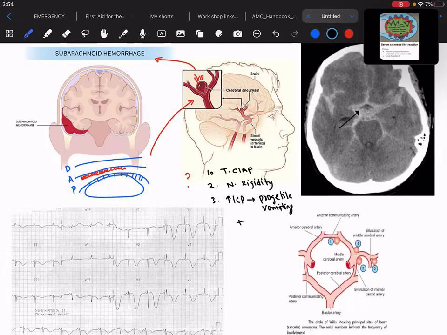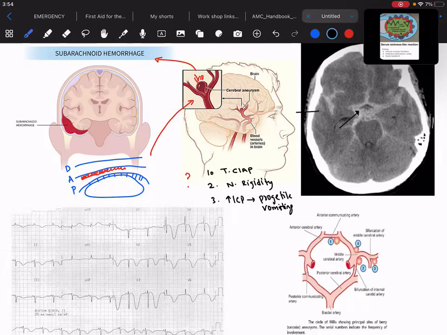If I add one point over here, that is fever, everything will change, and this will now be meningitis rather than subarachnoid hemorrhage. You have to rule out meningitis in these patients if there is fever also. But we don't have fever in this patient, so we don't have to worry about this because the patient will have these three classical features only.